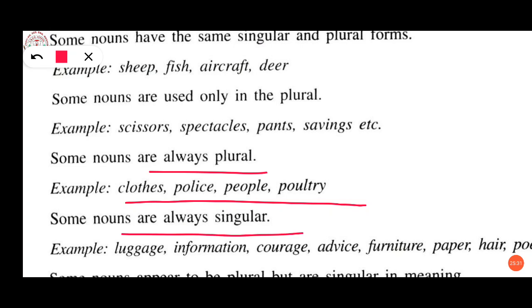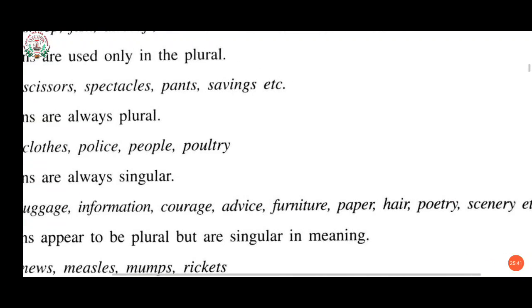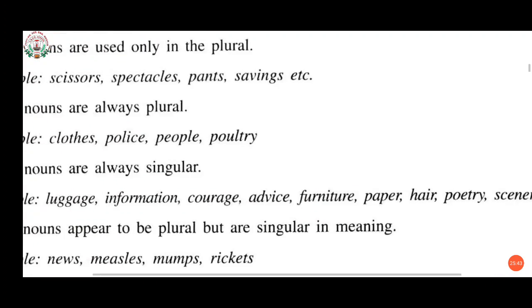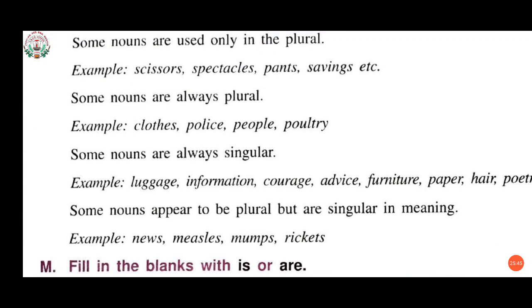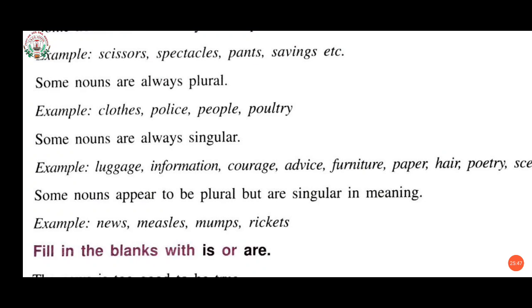Some nouns are always singular, that is luggage, information, courage, advice, furniture, paper, hair, poetry, scenery, etc. We can say these nouns are always in singular form.